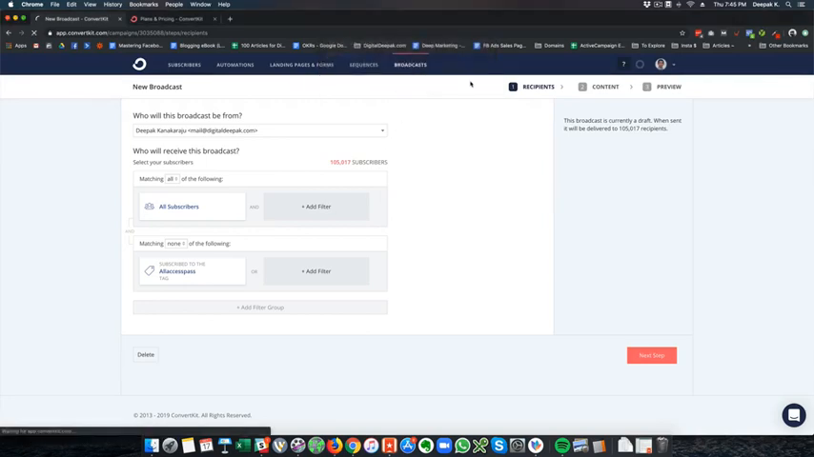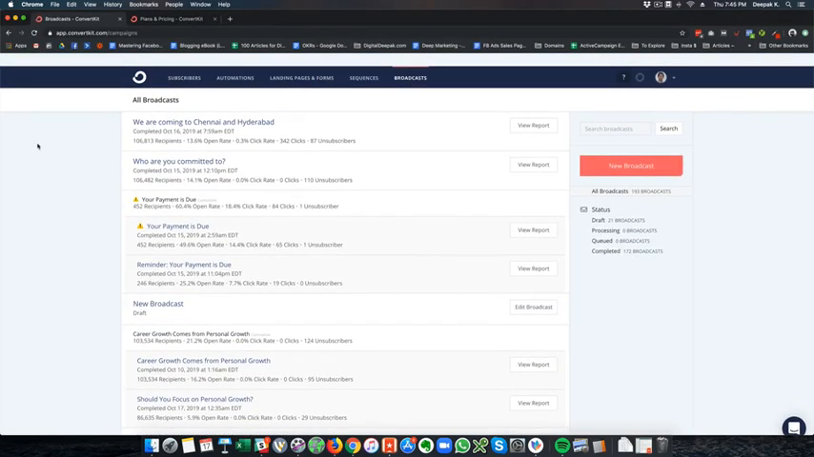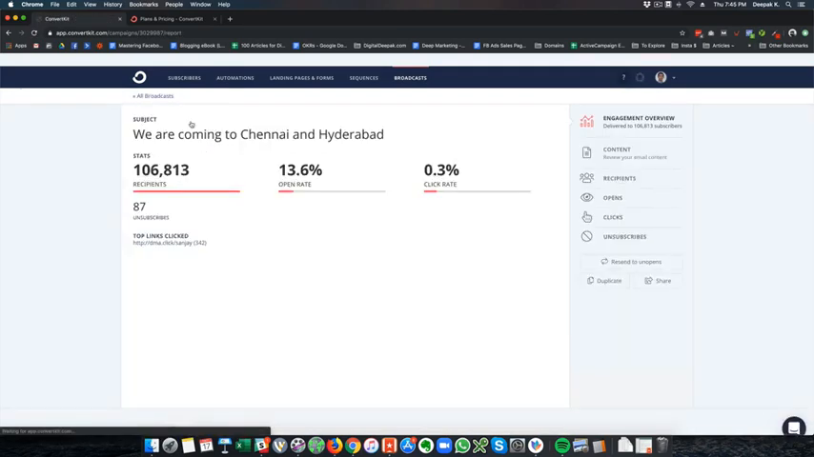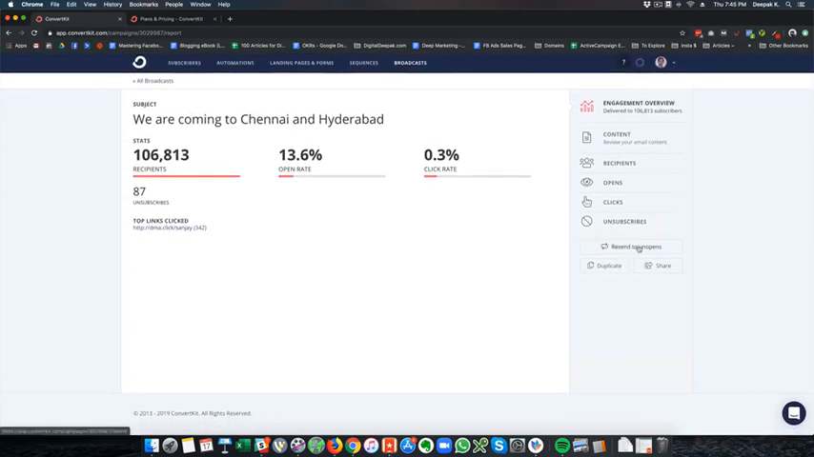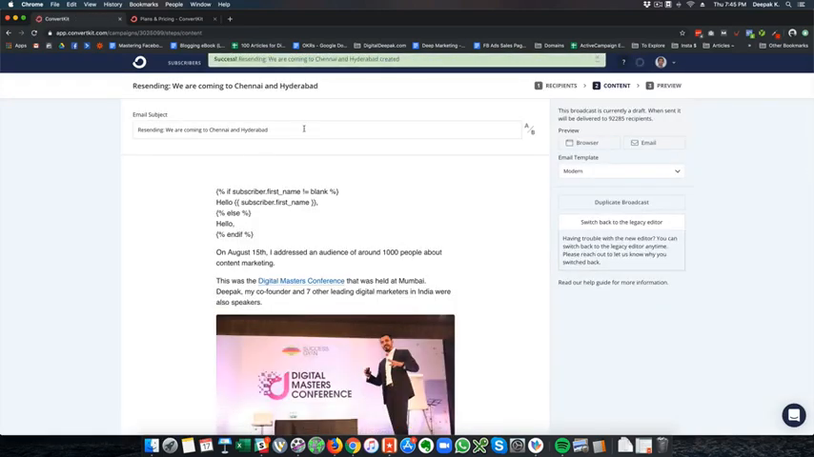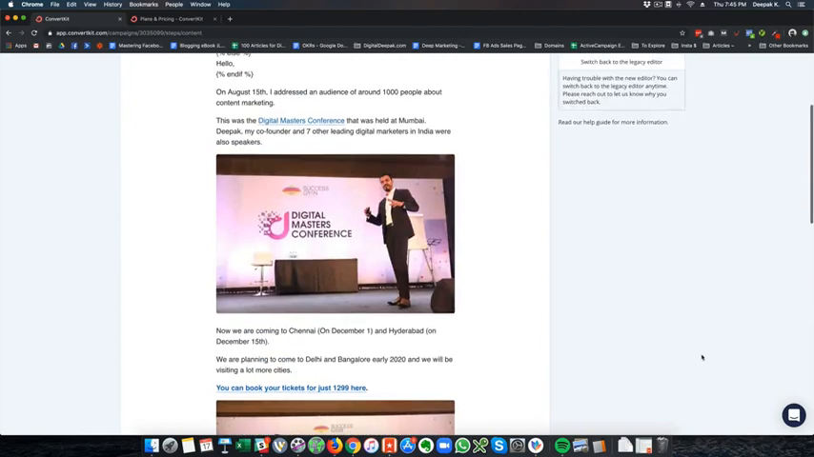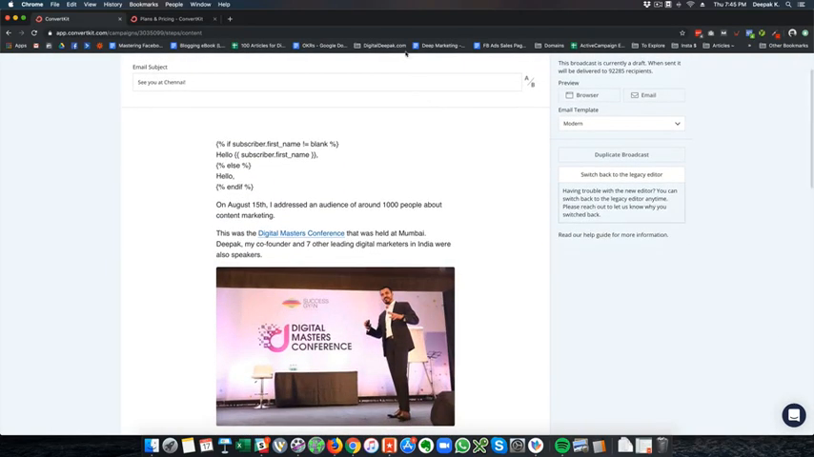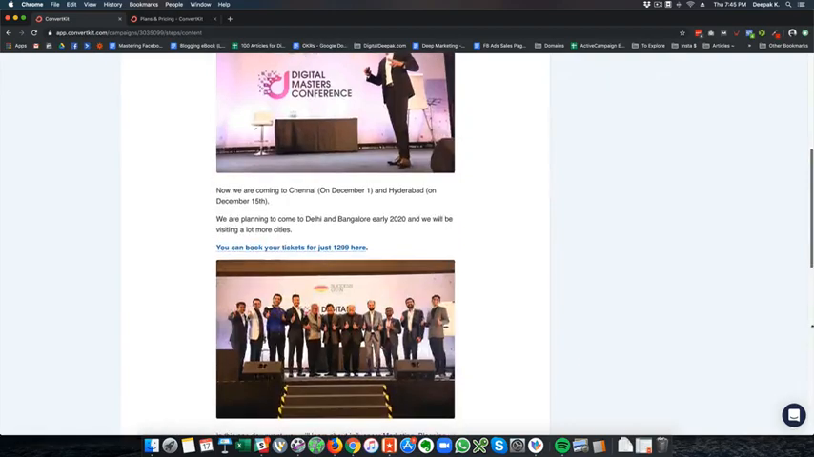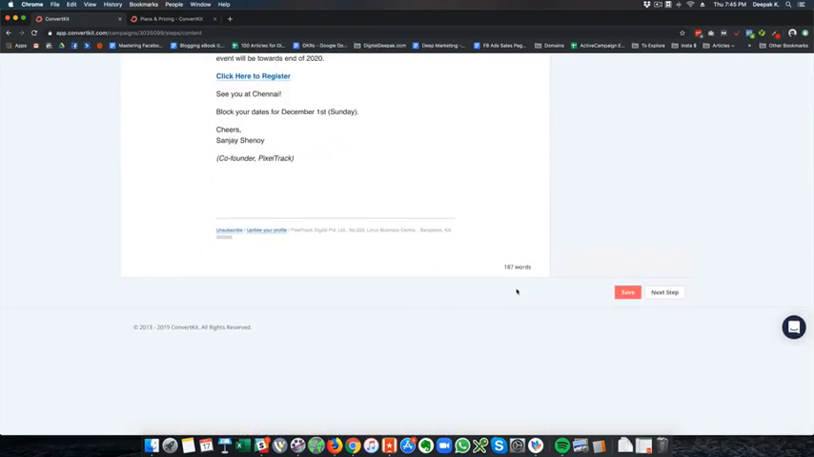I'll just go ahead and delete this broadcast. ConvertKit also has a very good option to resend to unopened. If I click on this, let's say I just want to resend this to the people who have not opened this mail, I can click on resend to unopened and change the subject line, let's say, "See you at Chennai." Then I can send it out to the people who have not opened the previous campaign I sent. This is super convenient to engage the people who have not engaged.